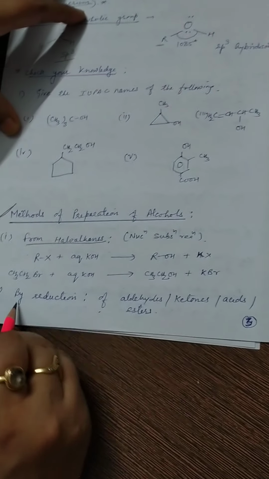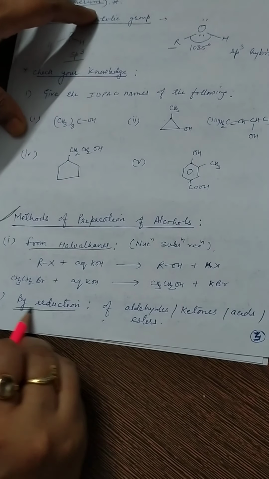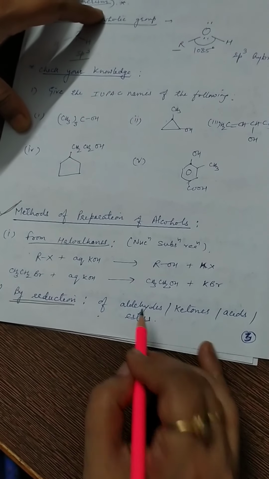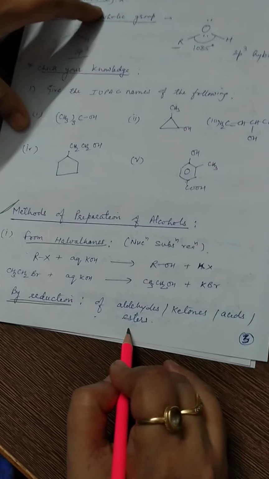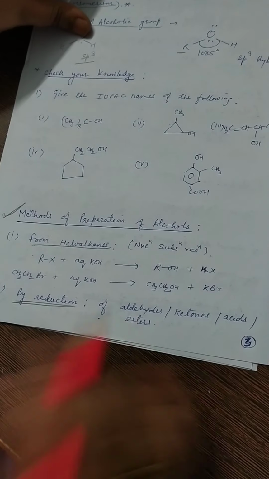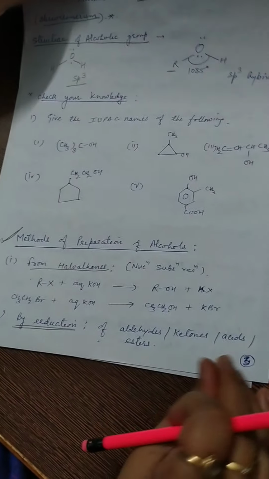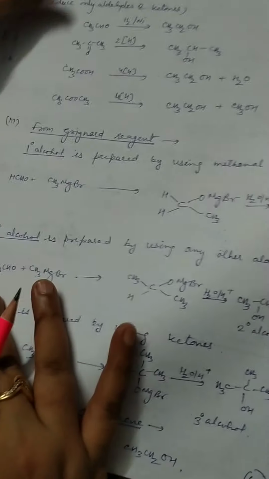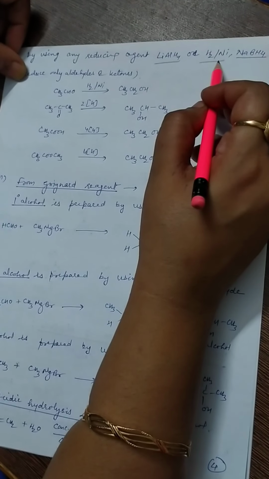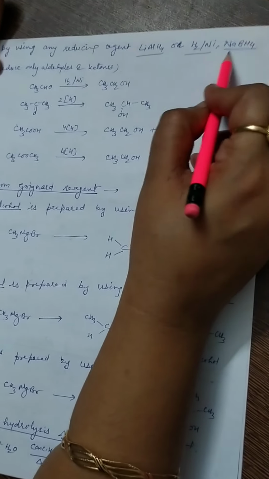The second preparation is by reduction. By the reduction of an aldehyde, ketone, acid or ester, the respective alcohol is formed. In this case we use a common reducing agent like lithium aluminum hydride, hydrogenation in presence of nickel or platinum metal, or NaBH4.